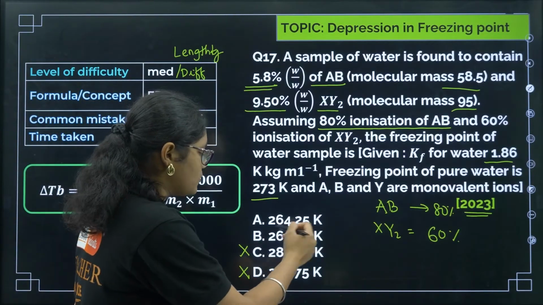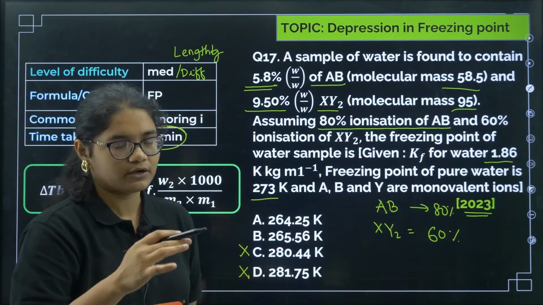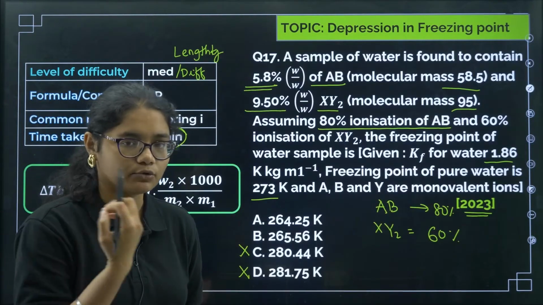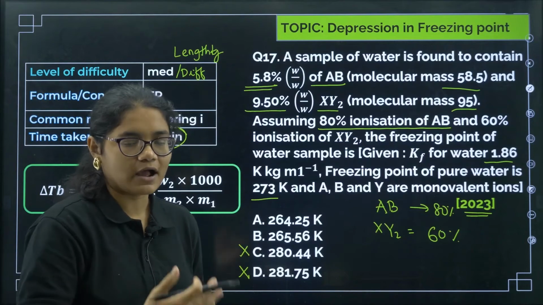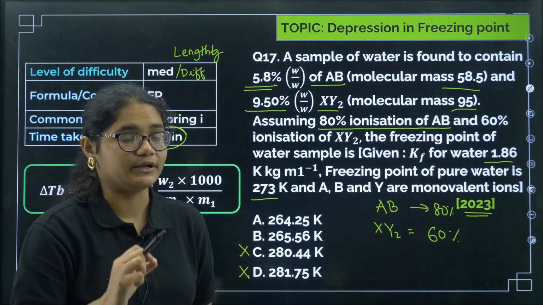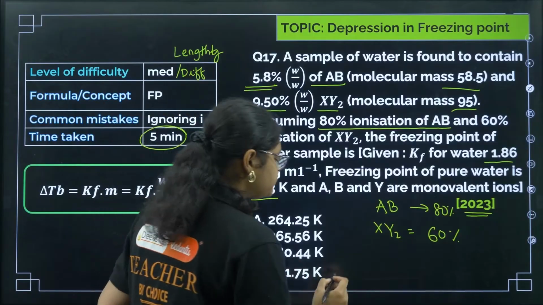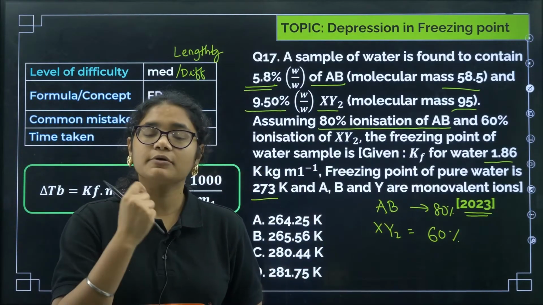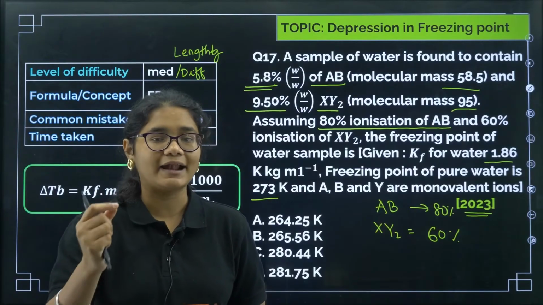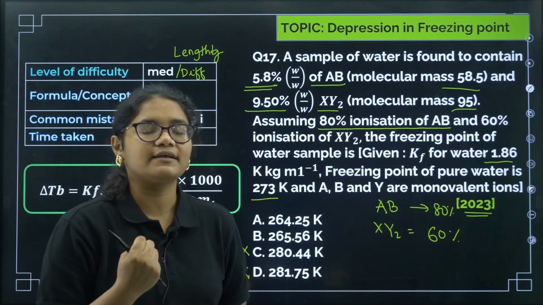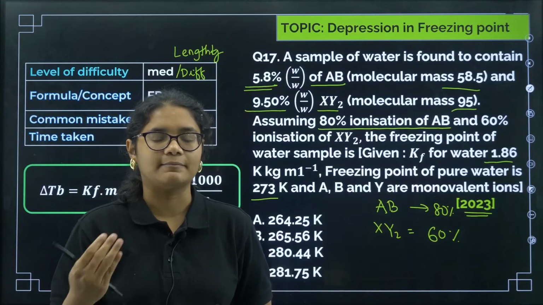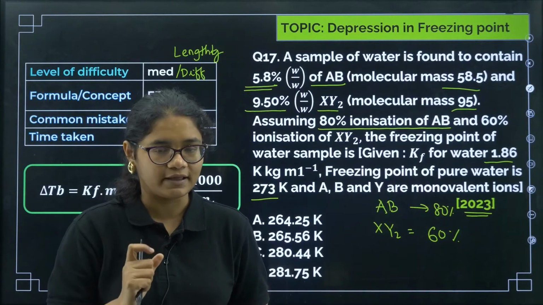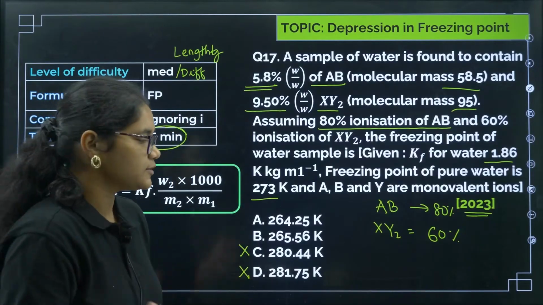Now here you see the options are very close, 264 and 265, so you need to do the proper calculation here. I'll tell you the method, how to approach the question. How is this question a little difficult? Because here two solutes are added, AB and XY2. The questions that we have solved in NCERT or in other sample papers always include one solute. But if two solutes are there, then how to change the formula? So I'll tell you the formula.